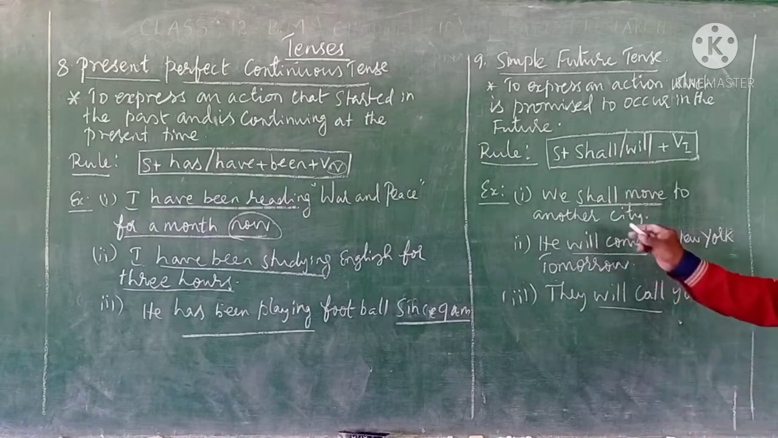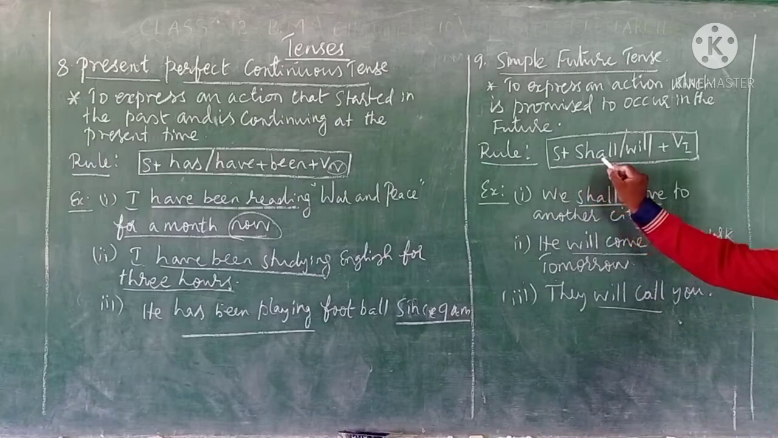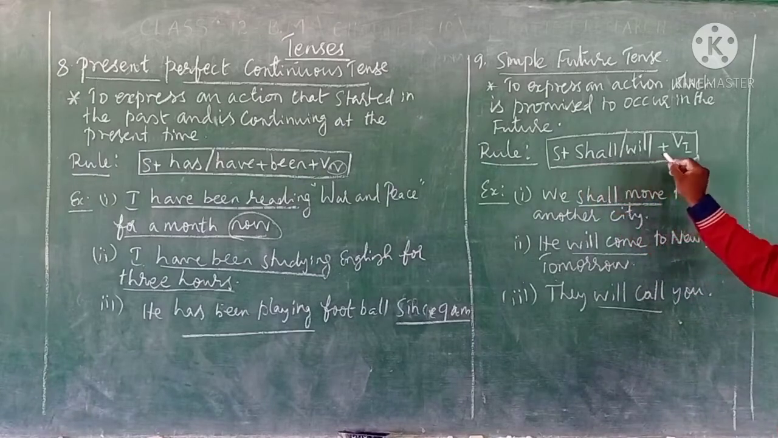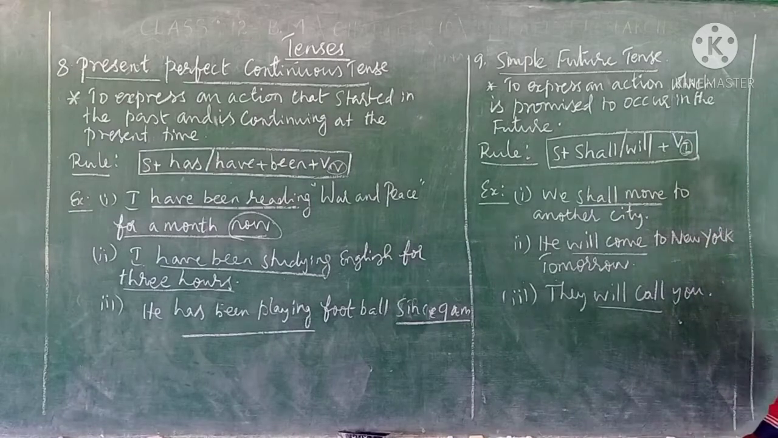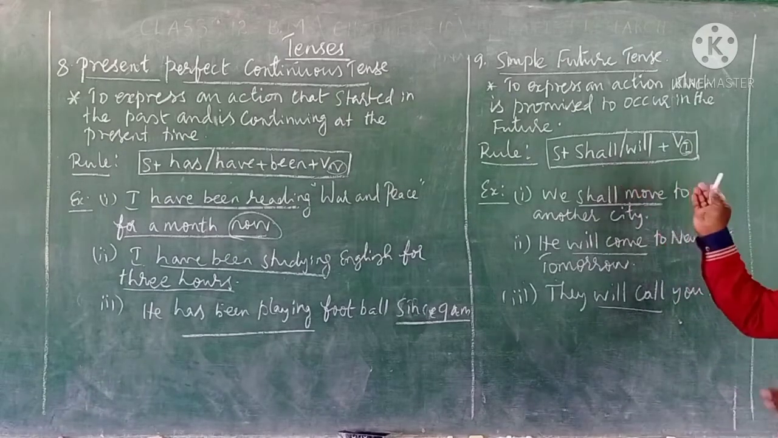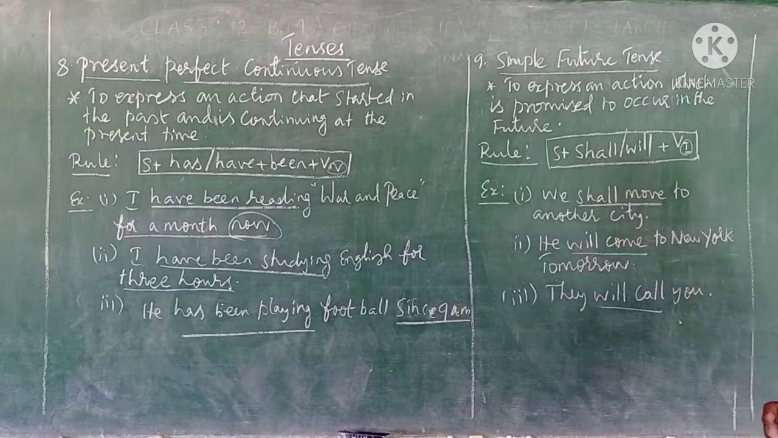And what's the rule used here? Subject plus shall or will plus verb in the first form. You should not make any changes in the verb; you should write the verb as it is in the present. Additionally, you should use shall or will in front of the verb. After the subject, you should write shall or will plus the verb, which should be in the first form.